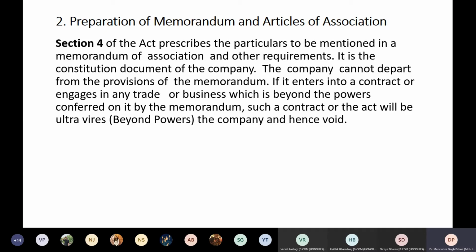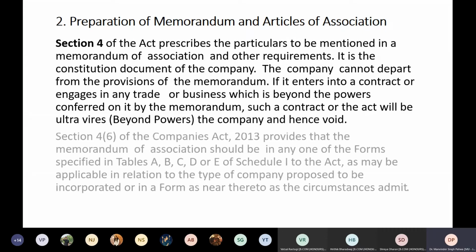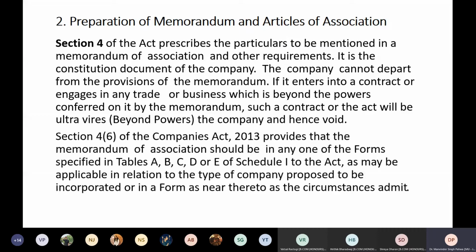It empowers the company to enter into a contract which is given under the memorandum, or if it goes beyond that, it will be void. So section 4(6) of the Companies Act 2013 provides that the memorandum of association should be in one of the forms which is specified in table A, B, C or D of schedule 1 to the Act, as may be applicable in relation to the type of the company proposed to be incorporated.